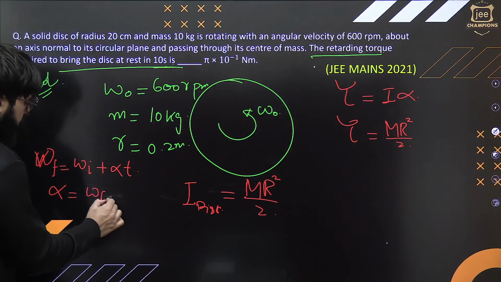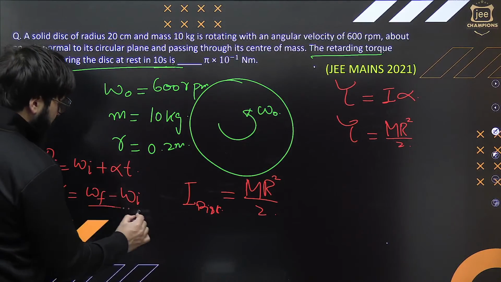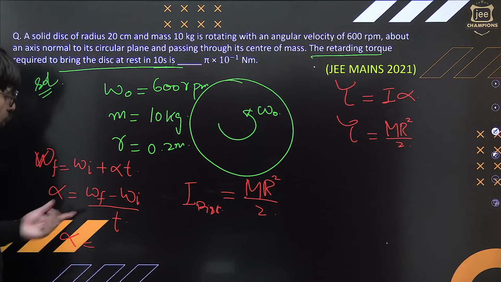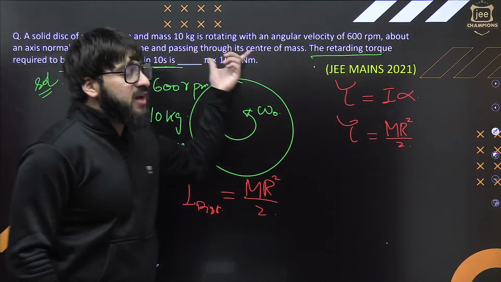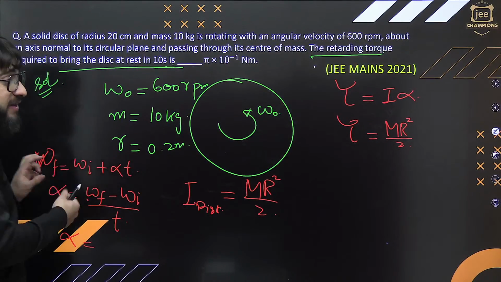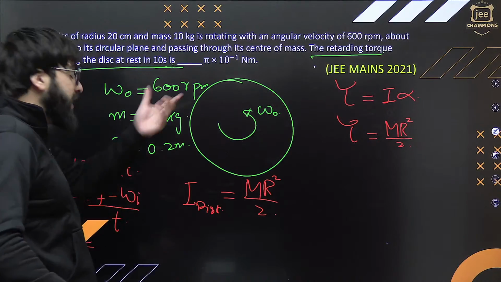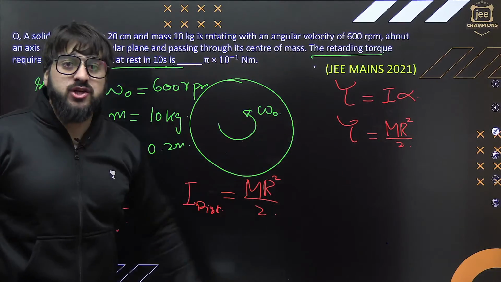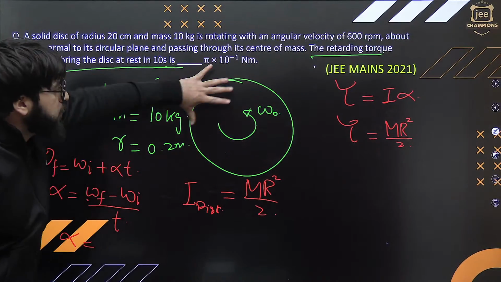You will say omega final minus omega initial upon t exactly. So in that case, this alpha will be omega final upon t. It is saying that this is coming to rest. See, this is v is equal to u plus at. Over here, omega final, that is final angular velocity, is equal to initial angular velocity plus angular acceleration into time. Now, can you use this formula over here?